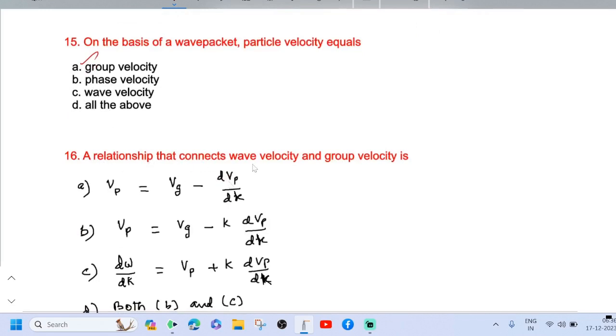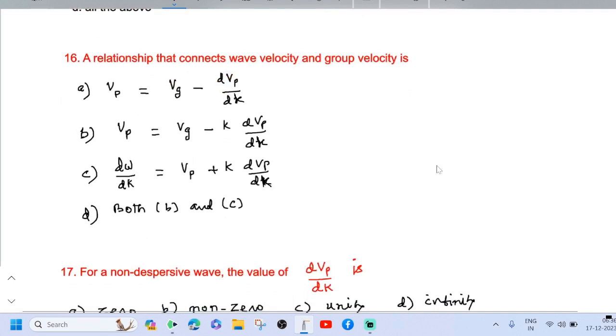A relationship that connects wave velocity and group velocity is that group velocity Vg equal to d omega by dk. Take this relation B, Vp equal to Vg minus k into dVp by dk.